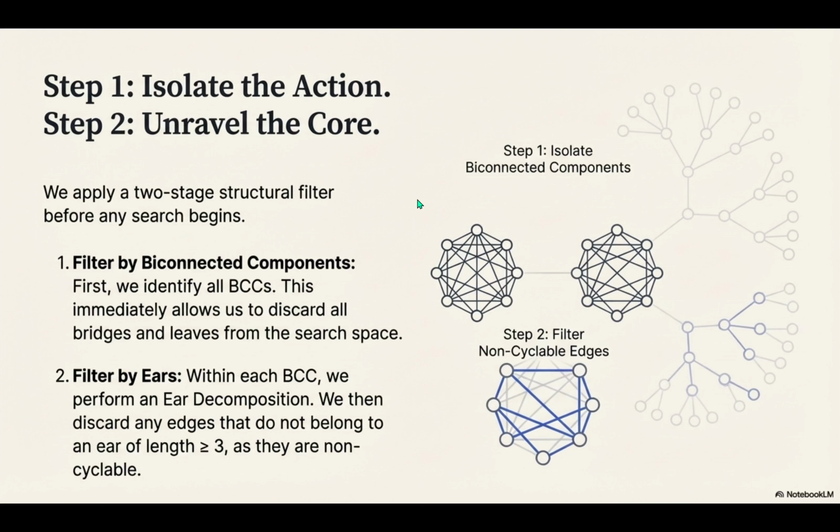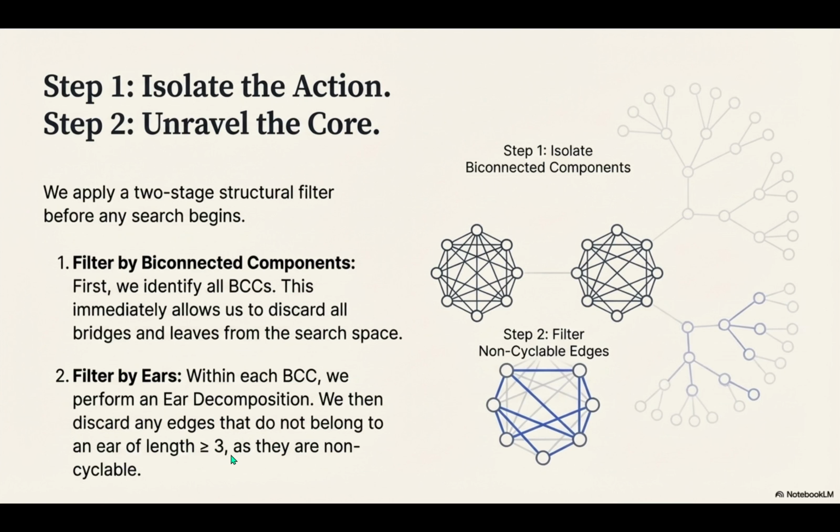That makes perfect sense. We've just carved away all the dead wood. But even inside a BCC, there must be edges that don't contribute to complex cycles. How do you filter what's left? That's stage two, the ear filter. Inside each of those isolated BCCs, we perform an ear decomposition. Then we discard any edges that don't belong to an ear of length 3 or more.